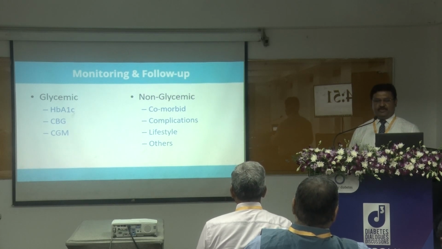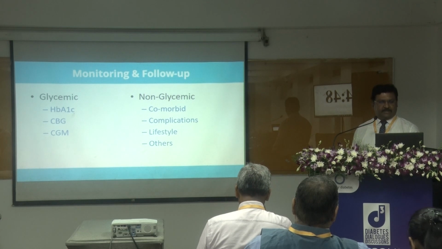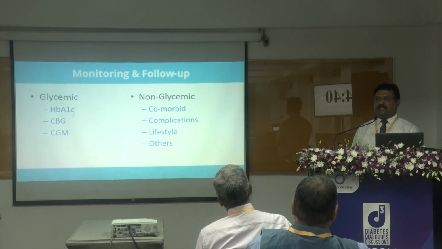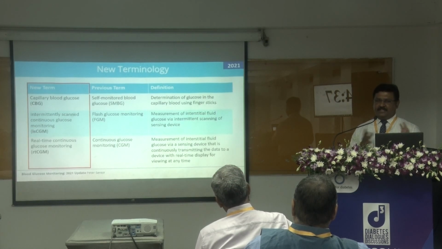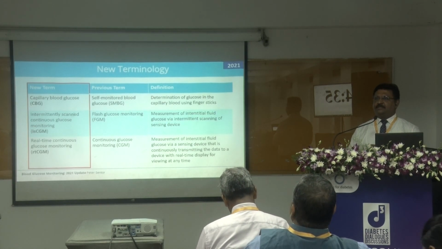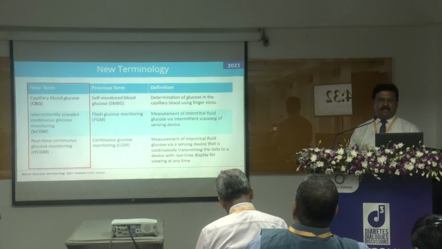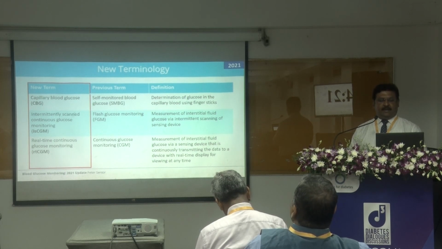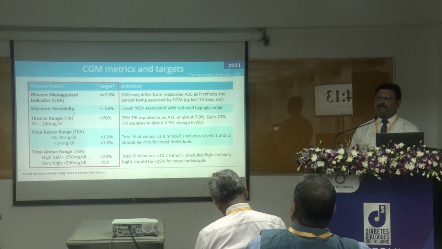Glycemic, we all know that HbA1c and fasting plasma glucose and postprandial CBG and CGM, all these things we talk about. A non-glycemic comorbid complications, lifestyles and others has to be looked into. There is something changed, new terminology has been changed. Capillary blood glucose has been replaced by self-monitoring of blood plasma glucose, and flash glucose monitoring has been changed as intermittent scanned continuous glucose monitoring. And continuous glucose monitoring has been changed as real-time continuous glucose monitoring. Because the terminology has been changed, we are going to use this terminology.